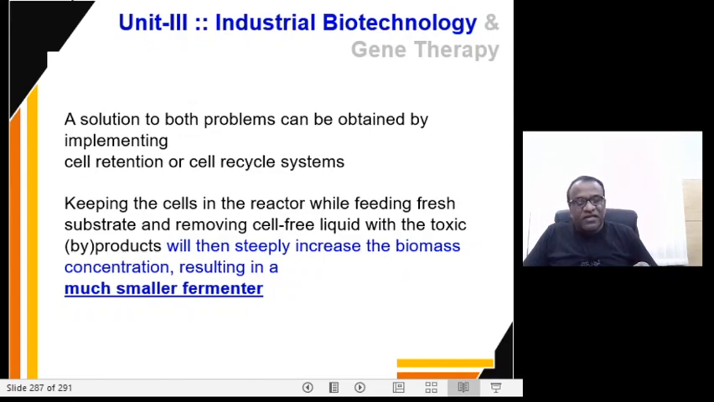But the important point is you require a smaller or much smaller fermenting vessel, because you are continuously removing the liquid which has the byproduct which is toxic to the reaction. So you require a smaller size fermenter vessel. So the principle over here is the cell retention or cell recycle system. So you are removing only the liquid with a byproduct which is toxic, but you are keeping up the biomass or the cell mass.